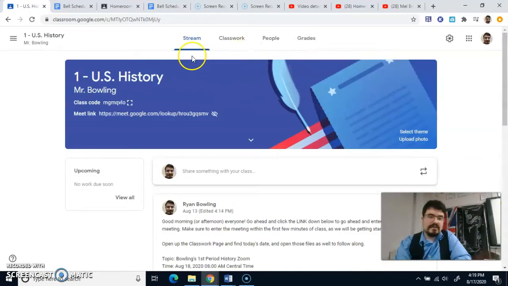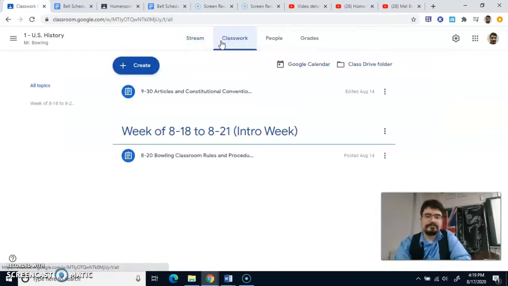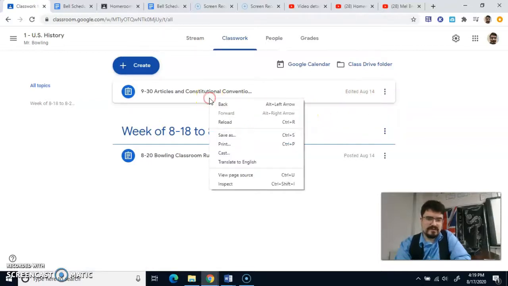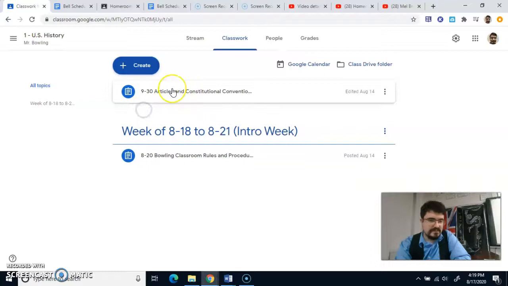All right. Now at the top of this page, you notice there is stream, classwork, people, grades. Okay, you can't see the grades over here. You're going to only see stream, classwork, and people. All right, we've gone through stream. We see it. We understand it pretty well. Classwork, okay? This is a pretty empty page so far. Go ahead and ignore this right here. This is something that Mr. Bowling was working on and needs to remove. It'll be organized by week.